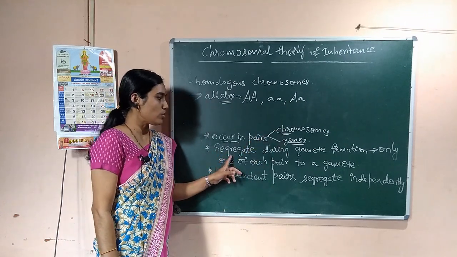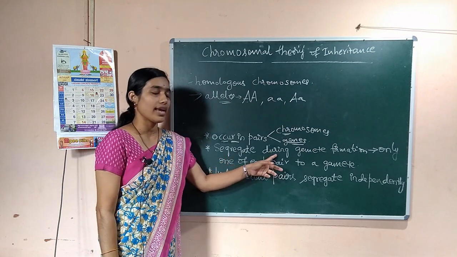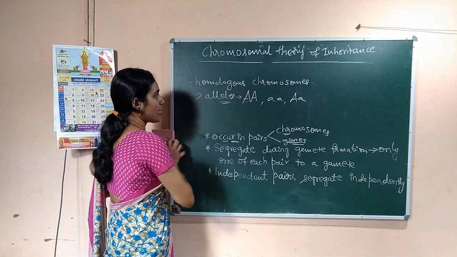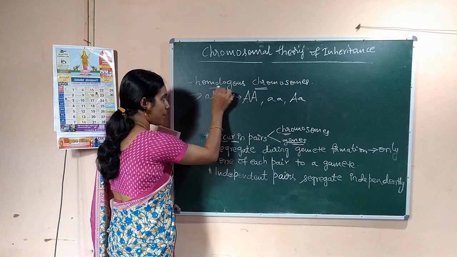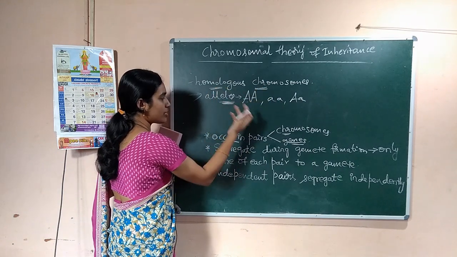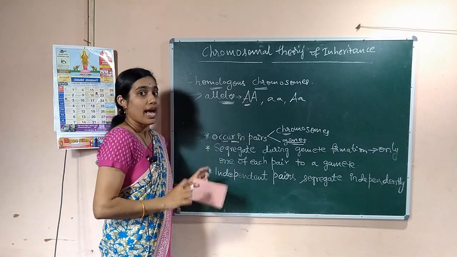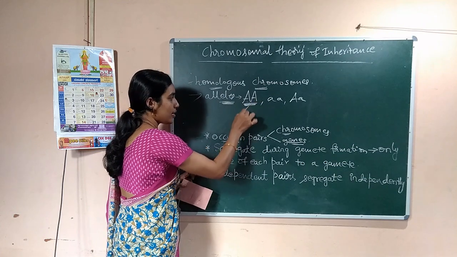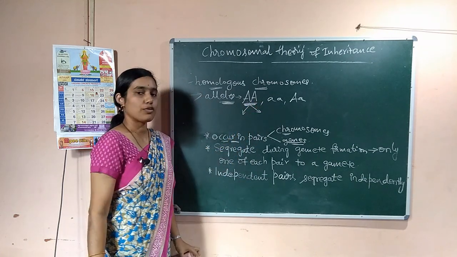And both chromosomes and genes segregate during gamete formation, right? Chromosomes are in pairs and alleles or genes are also in pairs, and the genes or chromosomes in a pair segregate during gamete formation.